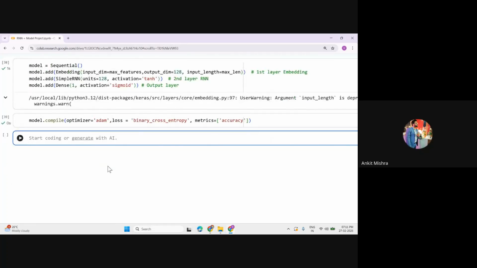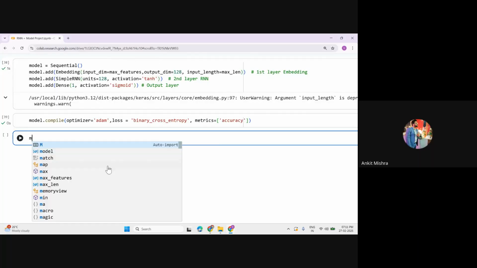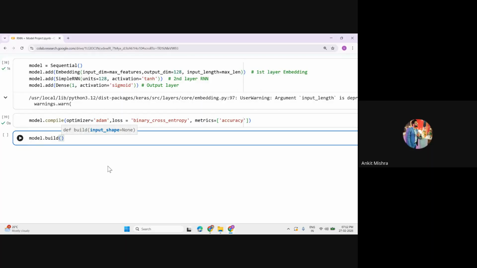Now the third step is to fit our model, but in the RNN we'll use the build method. We have that manual technique where first we have to build our model. How to build that one? You can call model.build, and whatever data you have, you have to give the input shape, and inside the input shape it is 0 by 500.